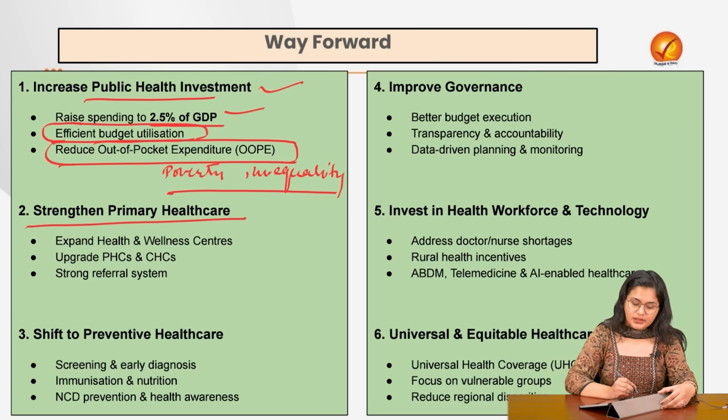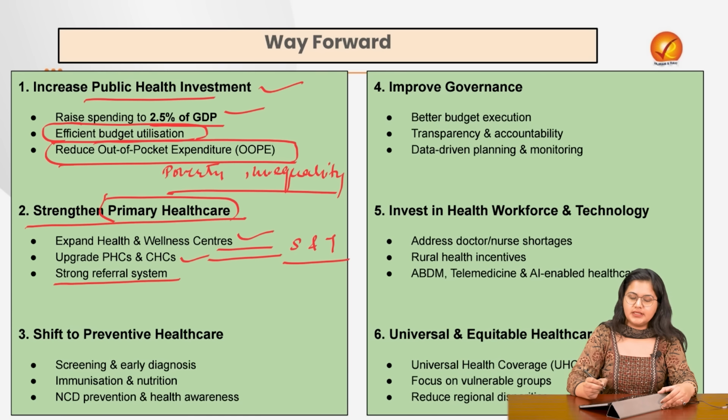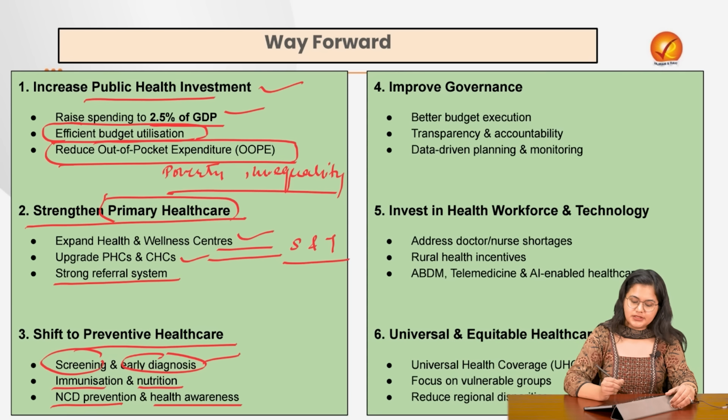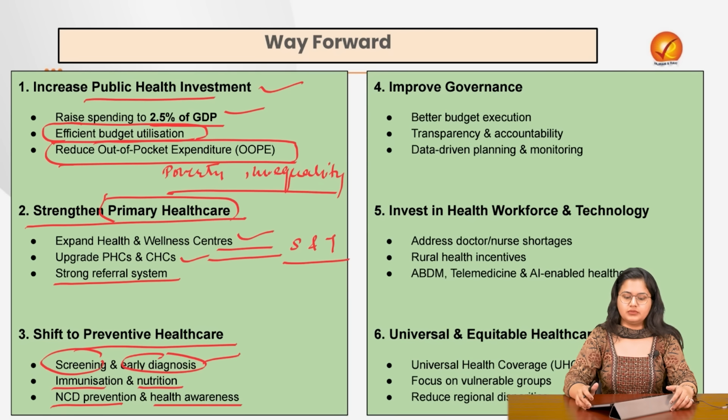Then we need to strengthen our primary health care. The health and wellness centers, the primary health centers, the community health centers, and a strong referral system, wherein this network is robustly connected to the secondary and to the tertiary healthcare setup. The shift to the preventive healthcare that we need to make, focusing on immunization, nutrition, focusing on NCD prevention, health awareness, screening, and then diagnosis at an early stage of all the diseases is something we need to do.